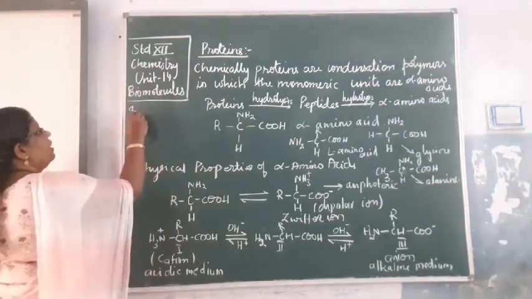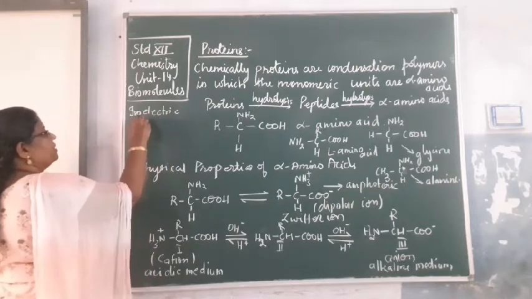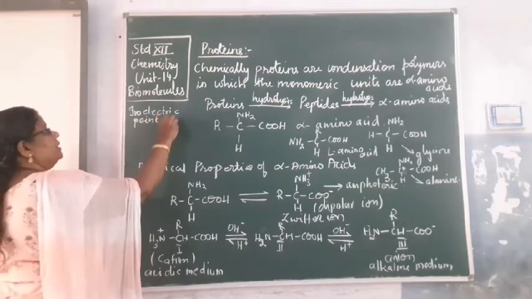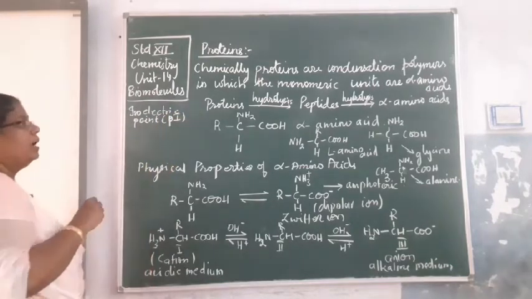Okay, so isoelectric point, which is represented by pI. Okay, what is it? Isoelectric point. इसको कहते हैं small letter p, capital letter I. Okay, and how is it defined?